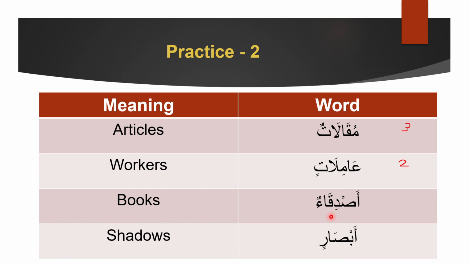Next, asdiqa'un. At first glance, there is absolutely no combination here. When there is no combination, we know that it could be only 2 things. It is either a singular or a broken plural. If it's a broken plural or a singular, how do we know? We look at the meanings. So let's go to the meanings. We see that it means friends. So friends means it's plural. First thing we know is that it's plural. Plural means we'll take this as broken plural. Okay, we classify this as broken plural.